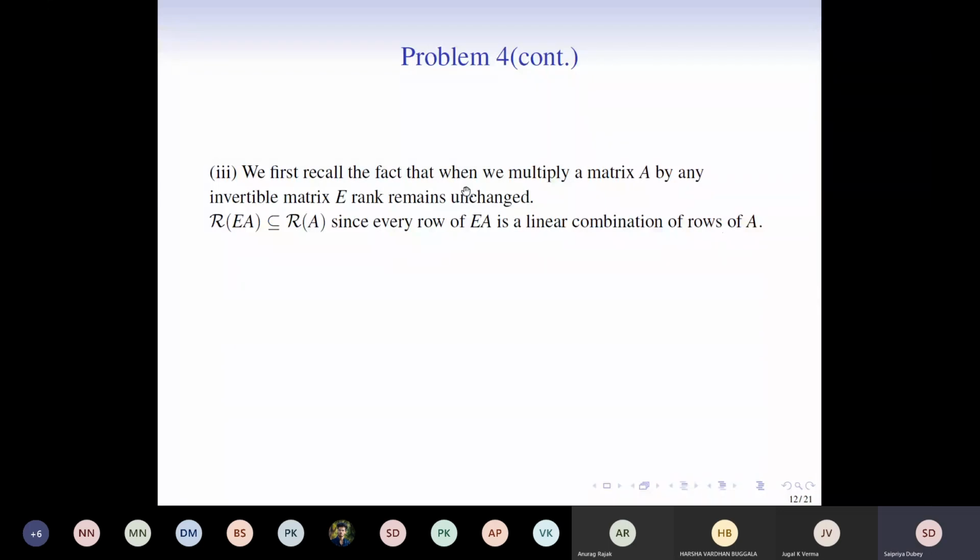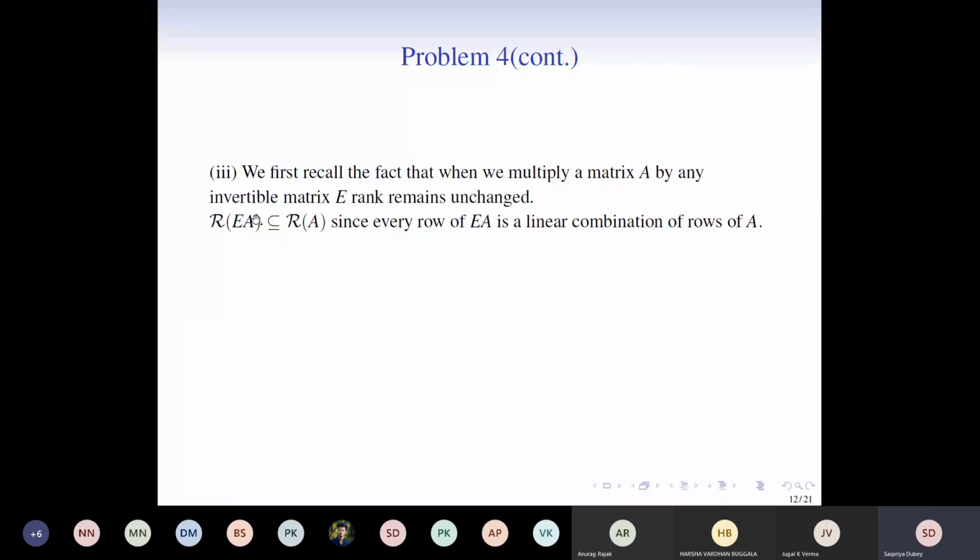We see that R(EA) lies inside R(A). Why does this happen? Every row of E times A is obtained by a linear combination of rows of A, because we know that any invertible matrix can be written as a product of elementary matrices.